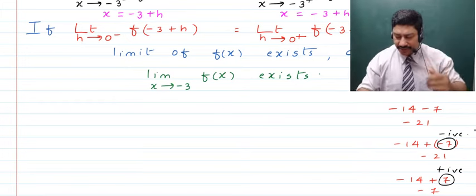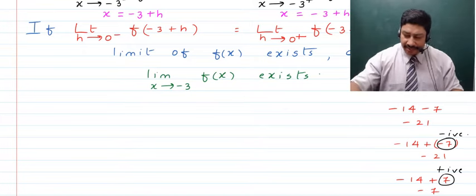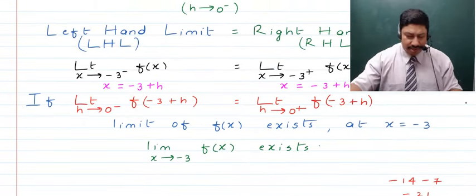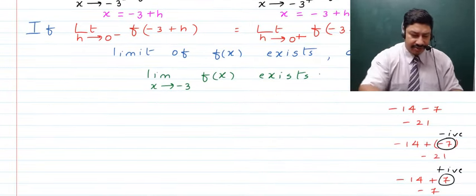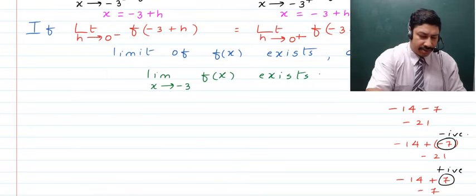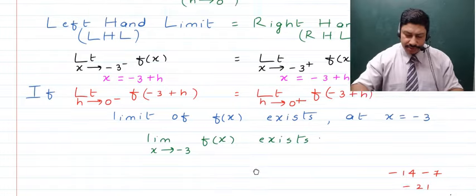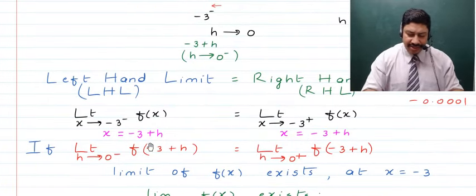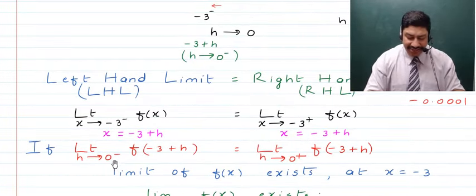As such here we can say that if we now talk about this case, we are talking about the point to be -3. Oh, sorry. We are talking about this point to be -3 plus h when h is tending to 0 minus.